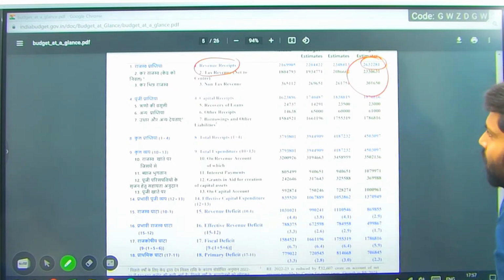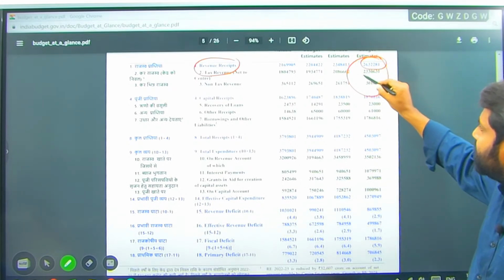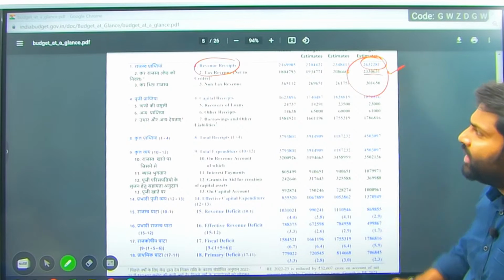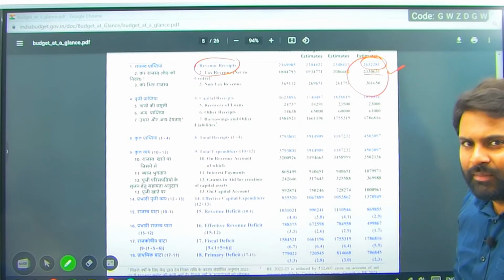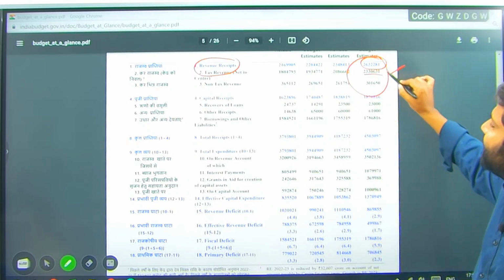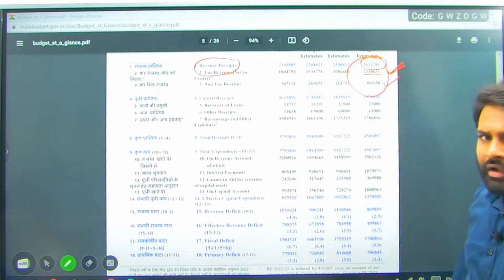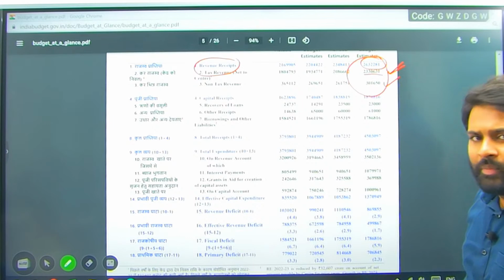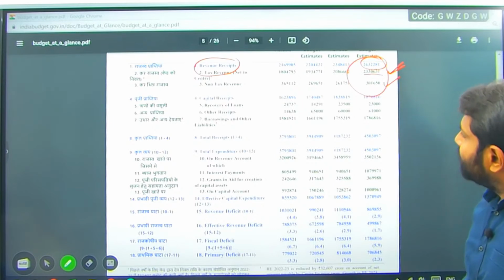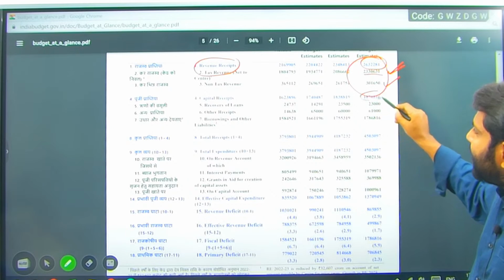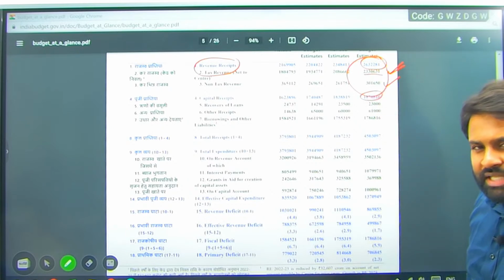Total revenue receipts is 26,32,281 crore. Out of this 26 lakhs, 23 lakhs is coming from tax revenue. This is what we are estimating, budget estimates, right? 23 lakhs we will collect from tax revenue and 3 lakh crore from non-tax revenue. This is revenue receipts. And if you take capital receipts, we will take 18 lakh crore, and a significant number which